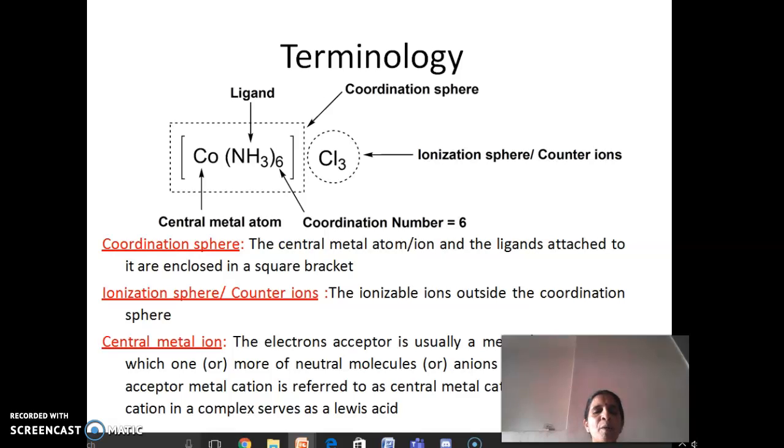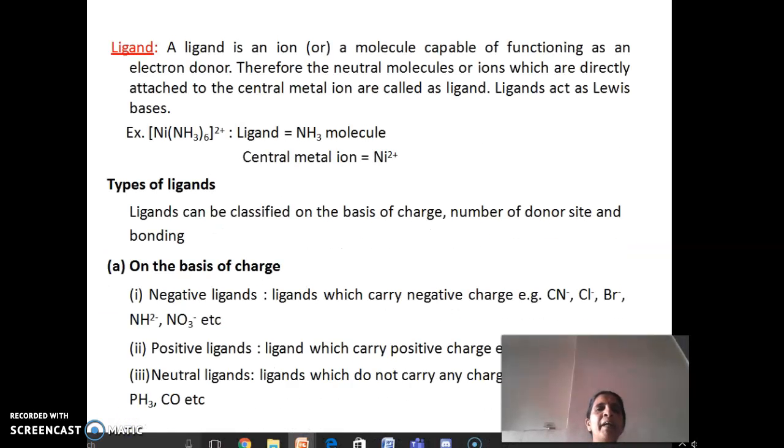and these are called counter ions. The electron acceptor is usually the metal or the metal ion to which one or more neutral molecules or anions are attached. The acceptor metal cation is usually referred to as the central metal cation or central metal atom, which serves as a Lewis acid. And a ligand is an ion or molecule capable of functioning as an electron donor.